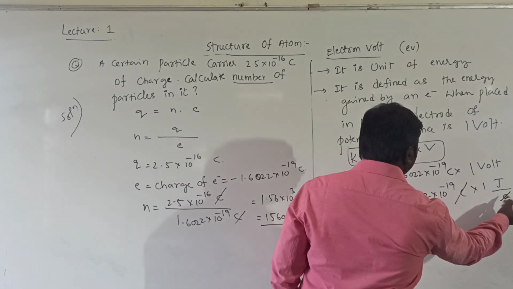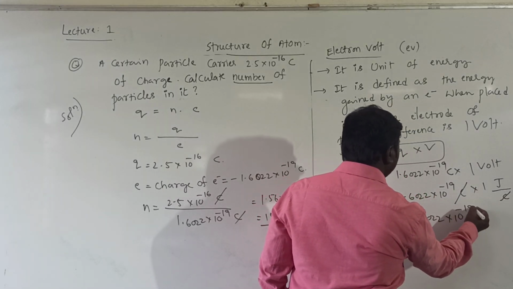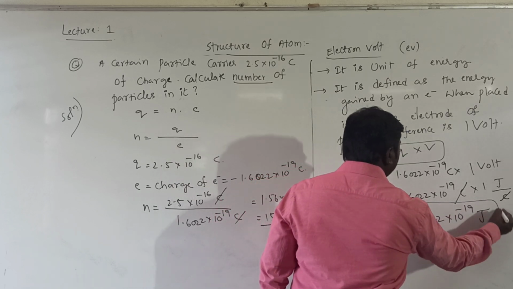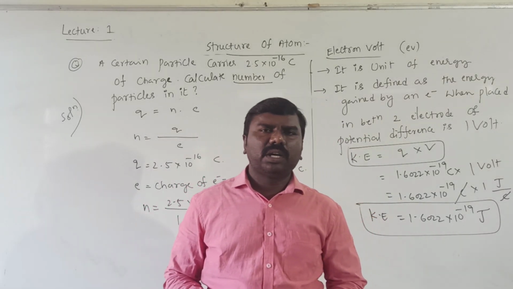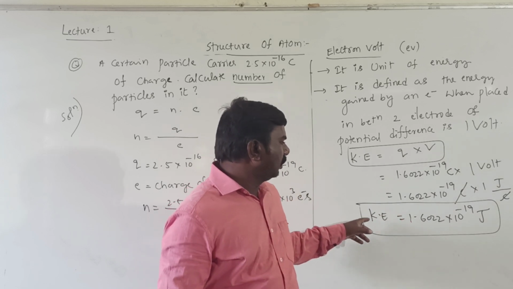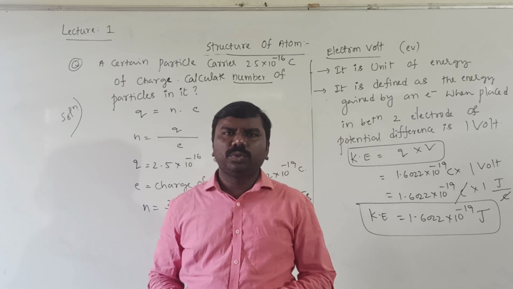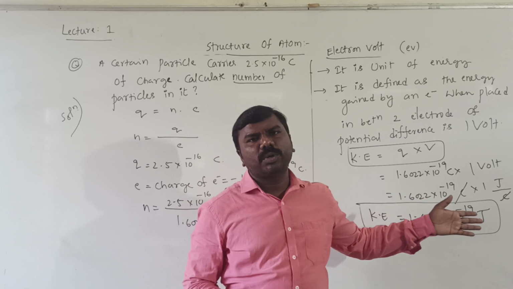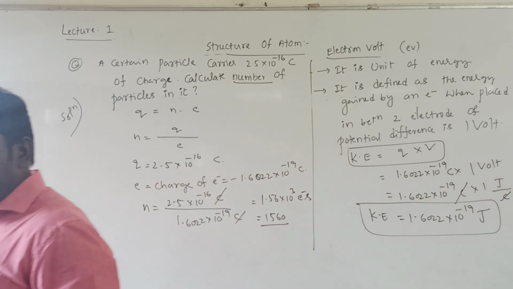Then coulombs cancel, giving 1.6022 into 10 to the power of minus 19 joules. Energy units are joules or ergs only, you have to remember. This is the kinetic energy of one electron: energy of an electron is 1.6022 into 10 to the power of minus 19 joules. Okay, next.